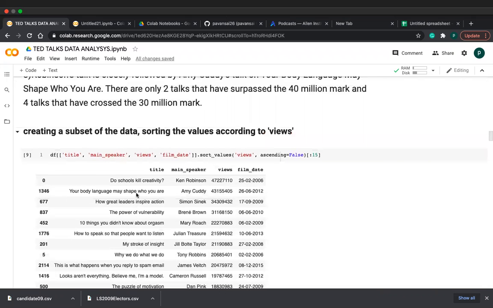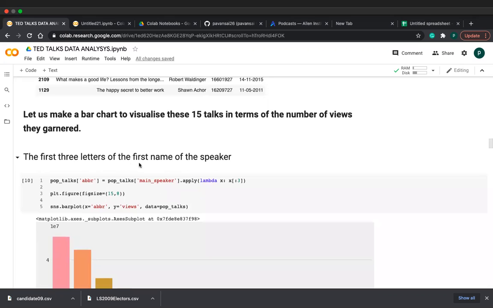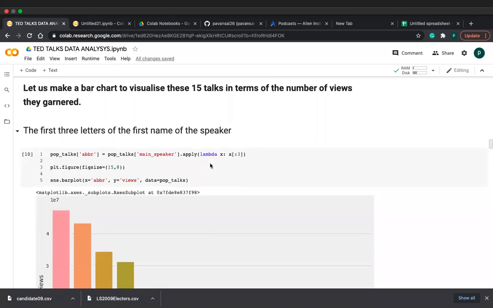So we have to know the speaker also. That's why I take only the first three letters of the speaker's first name. I created one column called abbreviation, or ABBR, of popular talks of main speaker dot apply. I am only taking the first three letters, that's why I write like this. I am using an anonymous function called lambda, lambda x, x up to first 3.